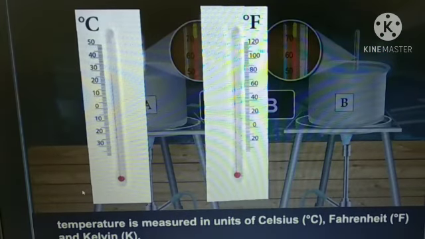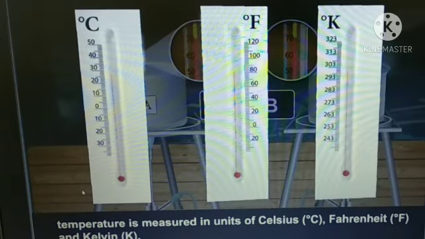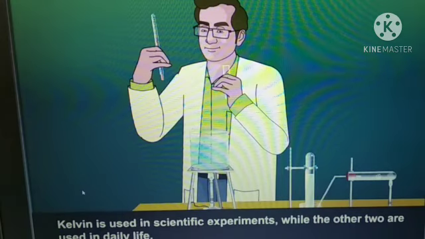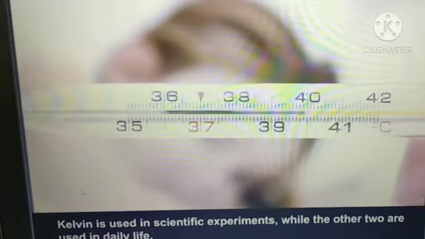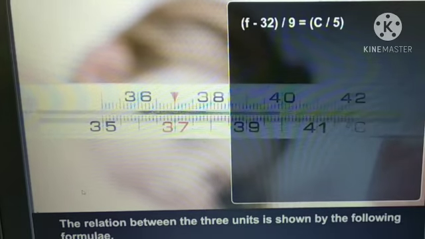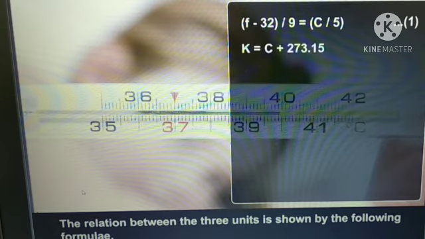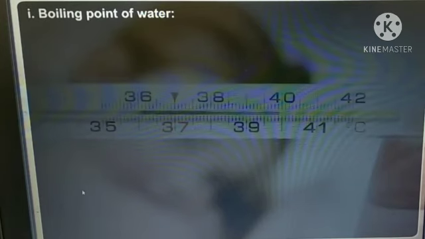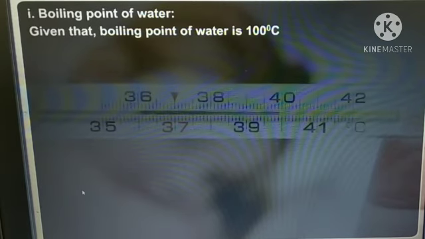Temperature is measured in units of Celsius, degree Celsius, Fahrenheit, degree F, and Kelvin. Kelvin is used in scientific experiments while the other two are used in daily life. The relation between the three units is shown by the following formulas. (F minus 32) upon 9 equal to C upon 5. K equal to C plus 273.15.